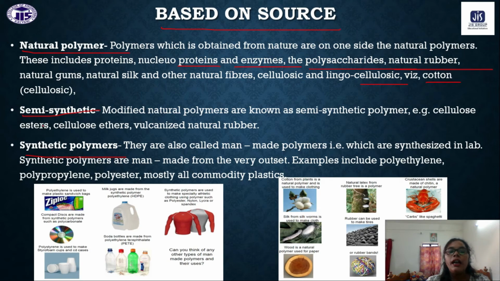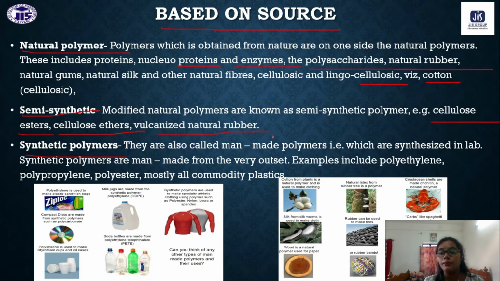Now semi-synthetic polymer means while we are modifying the natural polymer to improve the utility, to modify the utility of the natural polymer, that time that natural polymer is modified and called the semi-synthetic polymer. Like now, if cellulose is derived as cellulose esters, or the cellulose is derived as cellulose ethers.